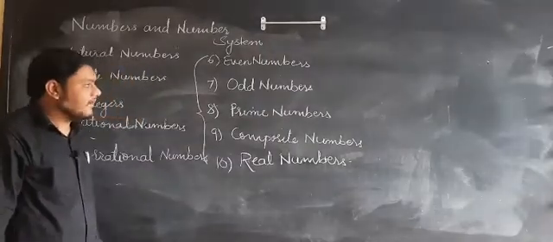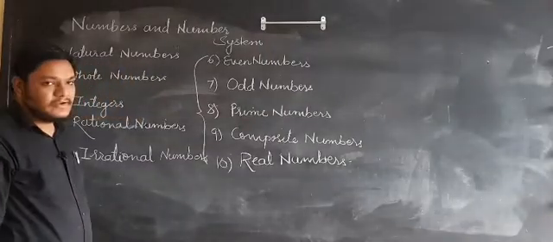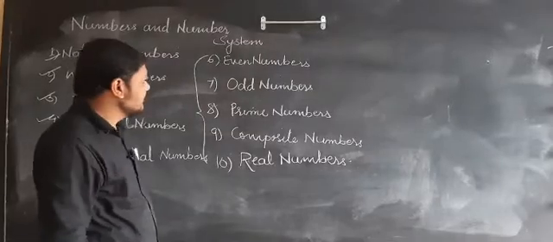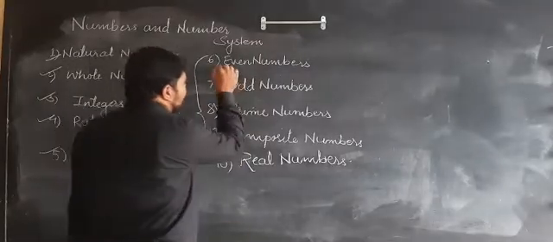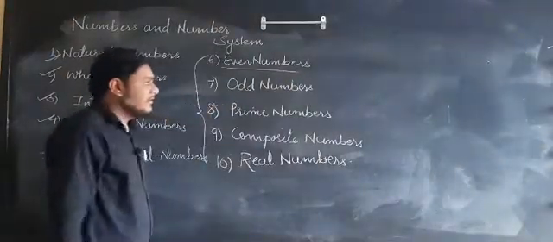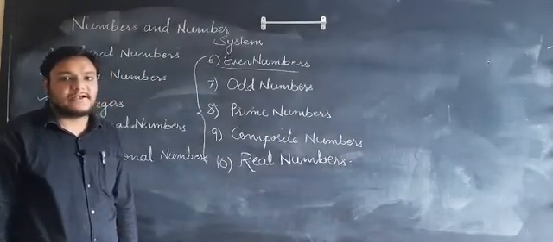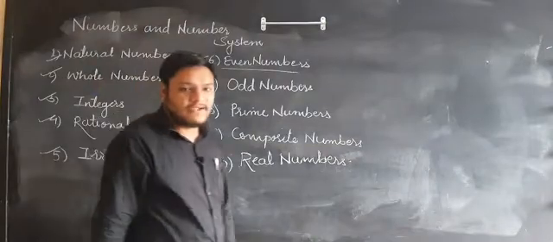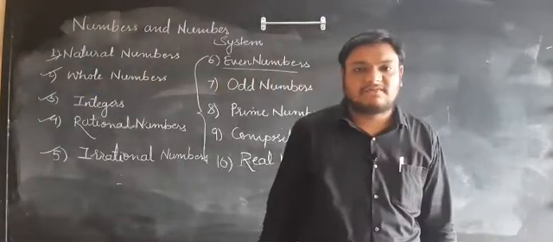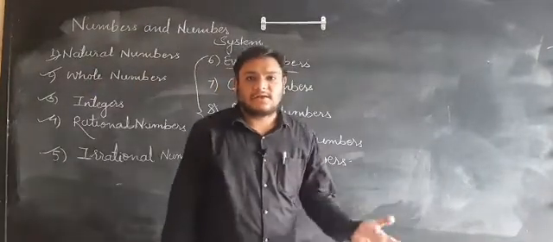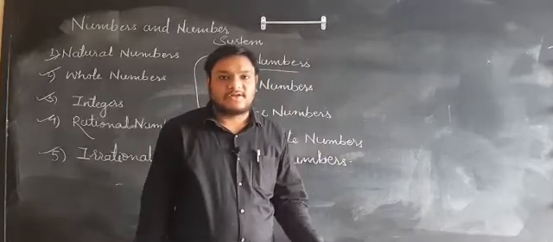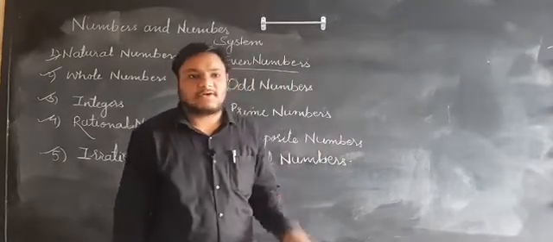Students, we have studied these types of numbers in the lower classes. We all know what is even. Even numbers are those numbers which are completely divisible by 2. The definition of even number is: a number which is divisible by 2 is called an even number.